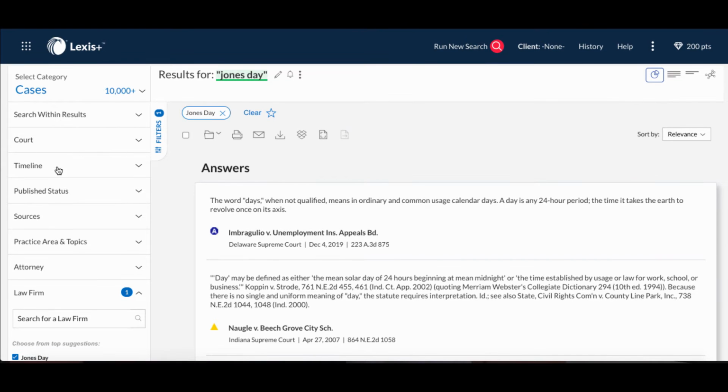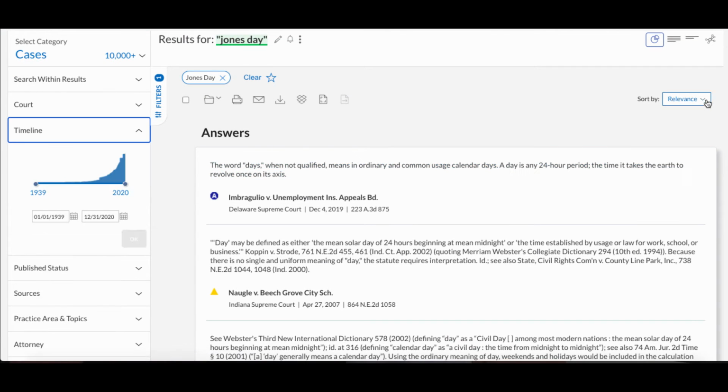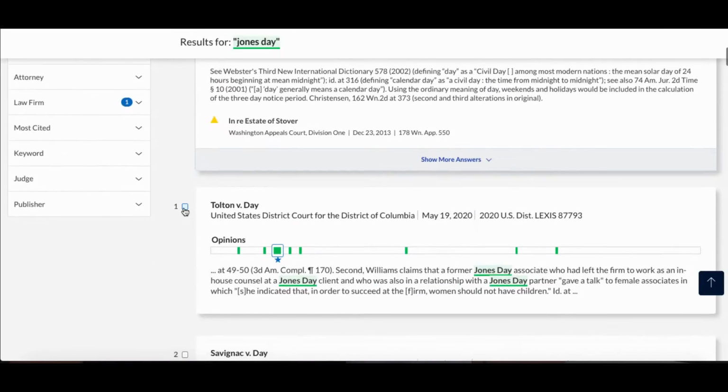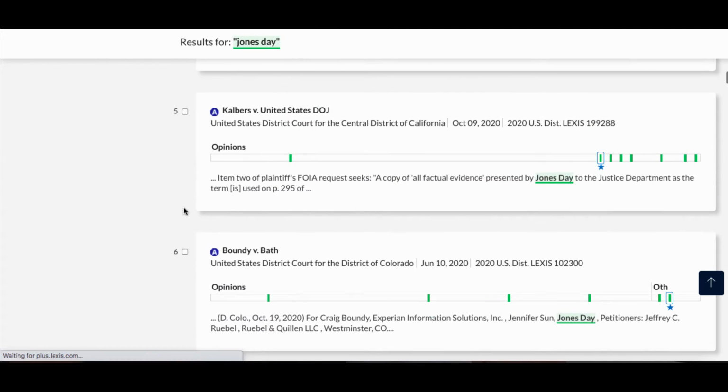Next, you'll probably want to use timeline, or under sort by newest to oldest, and maybe just take a look at the most recent cases, say within the current year. And you'll see that Jones Day is the counsel of record. Researching the cases of the firm or entity allows you to see who they've represented, what happened in the cases, as well as learn about their practice areas of expertise.